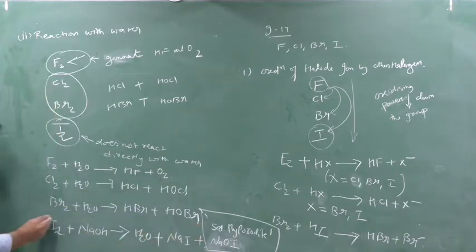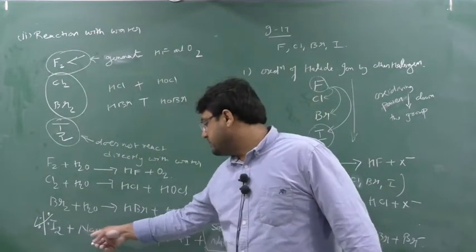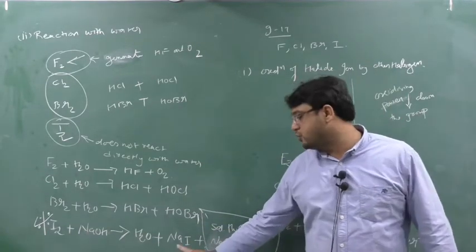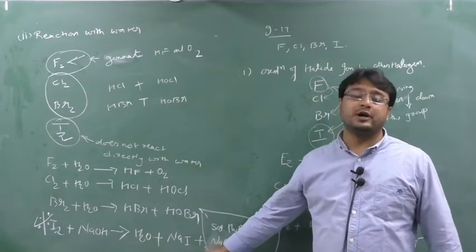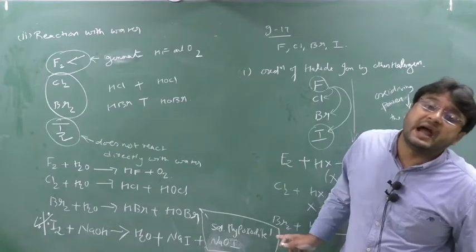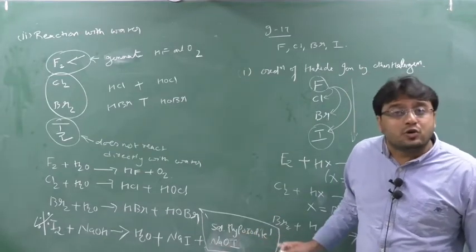This reaction is very important for competitive exams in MCQ form of ABCD. They will give you iodine, NaOH, then they will give you A and B, and ask for the names of compounds A and B. A will be sodium iodide, NaI, and NaOI is sodium hypoiodide. So NaOI is what? Sodium hypoiodide. Write down.